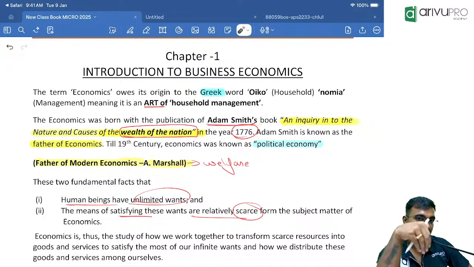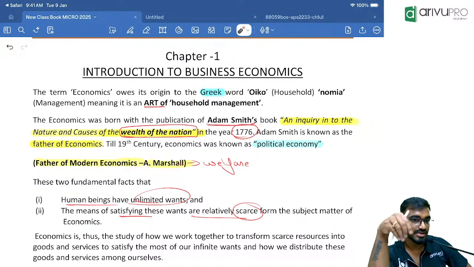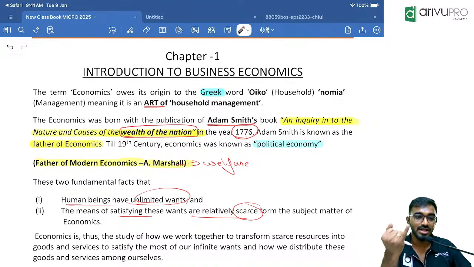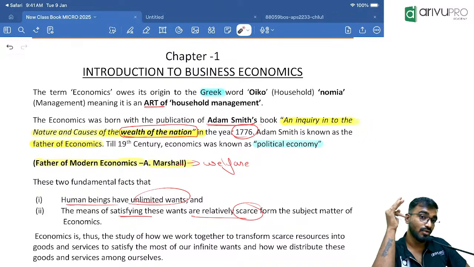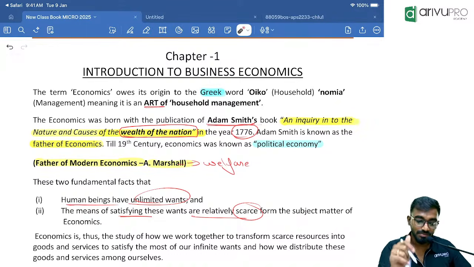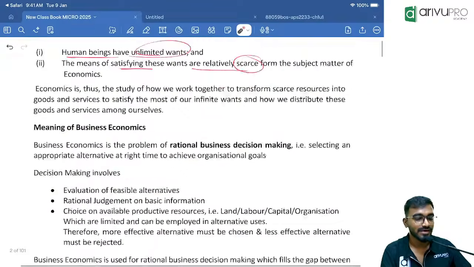Now at this moment, that is not covered in detail in your syllabus. Now the third definition was scarcity. The fourth one is the growth definition. Growth definition is a cocktail of all the three: wealth, welfare, and scarcity. So usually if you see the old RTPs and MTPs, the questions are also related to the growth definition, welfare definition, scarcity definitions. But now predominantly the main concept is revolving around Adam Smith and Alfred Marshall.